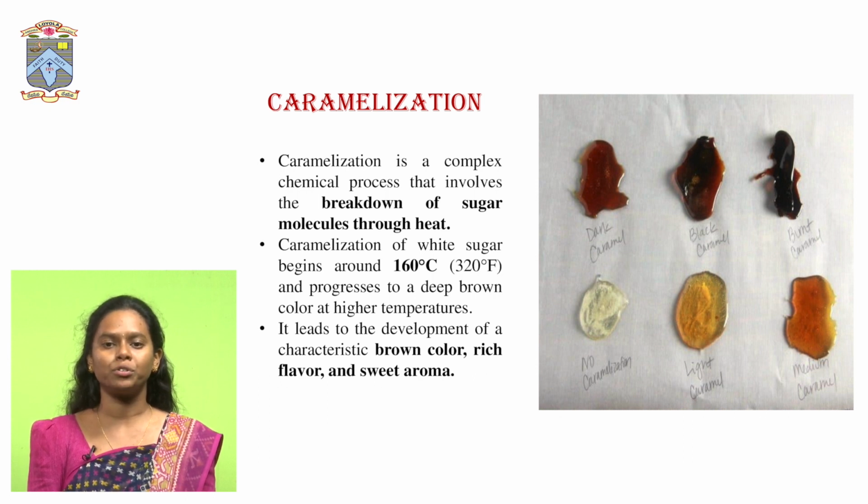The type of sugar molecule involved has different temperatures. In caramelization, the only compound present is the sugar. Pyrolysis of this sugar results in caramelization at a temperature of 160 degrees centigrade.